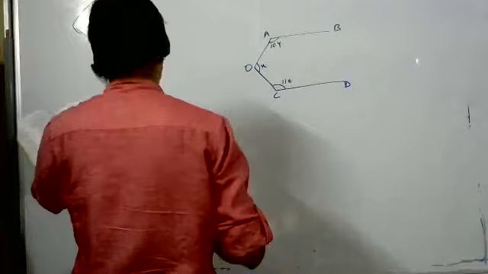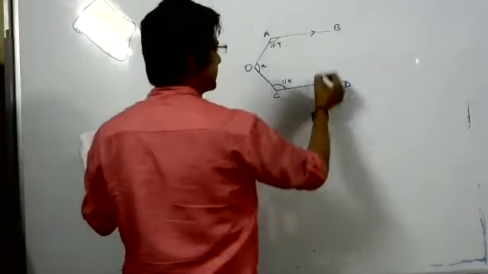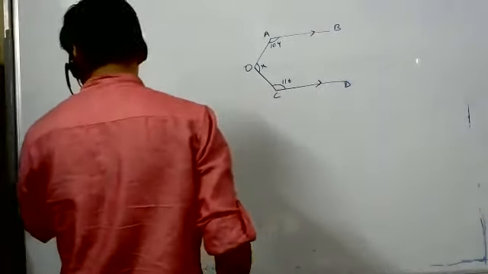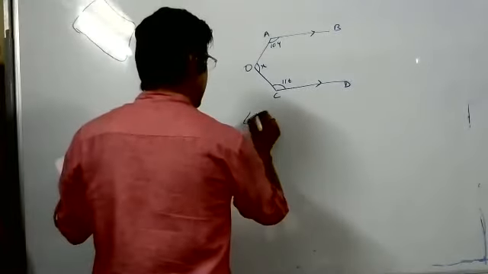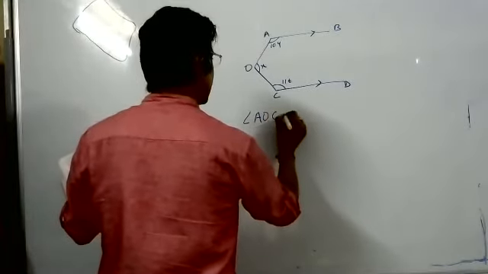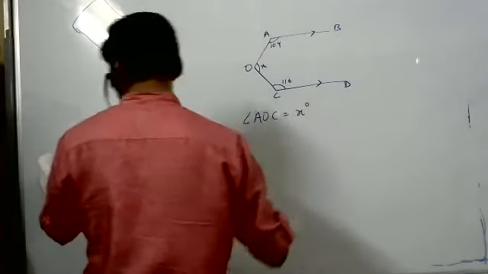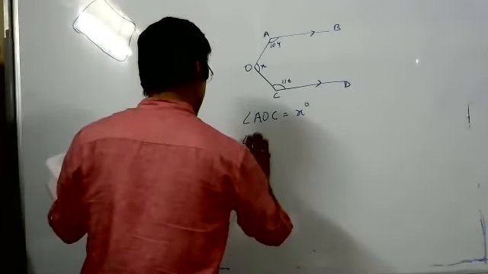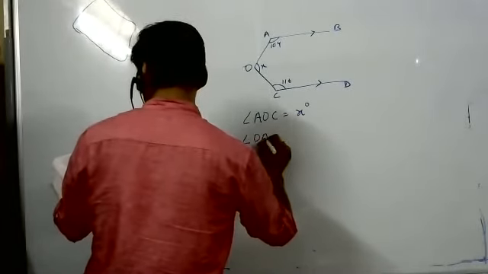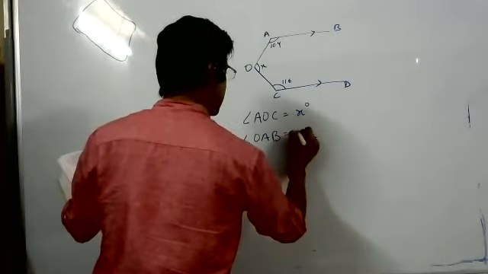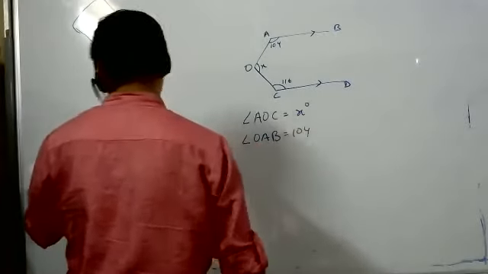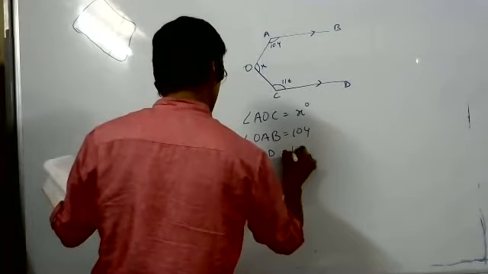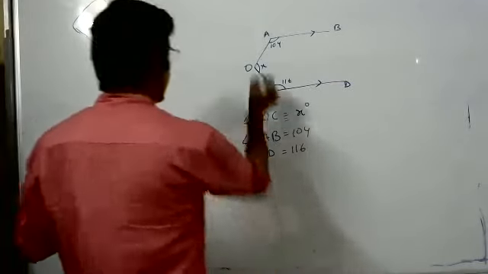In the given figure, AB is parallel to CD. So I'm marking this parallel sign. And angle AOC equals X degree. If angle OAB equals 104 and angle OCD equals 116, find angle X.